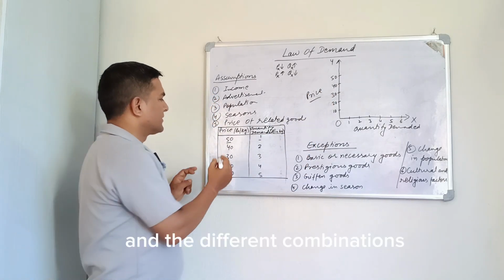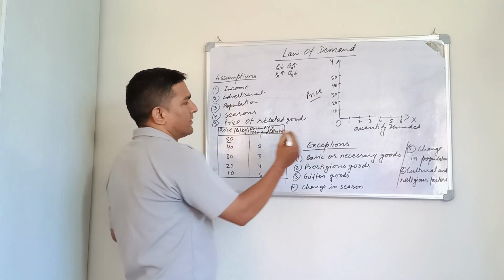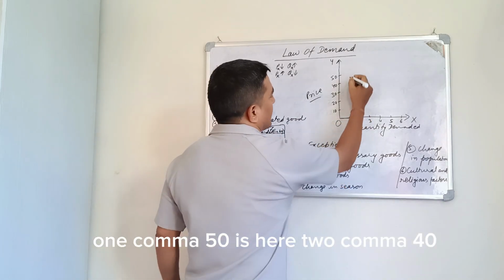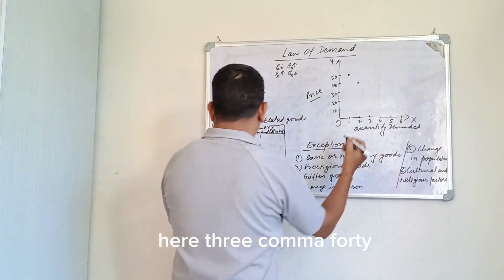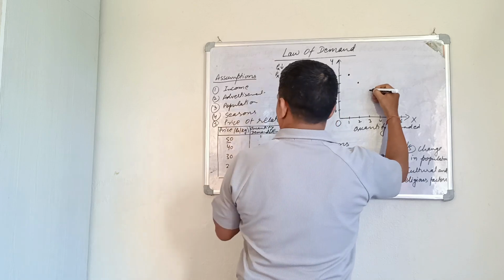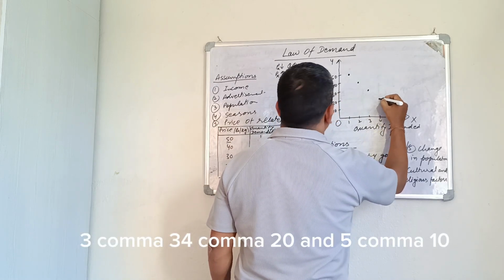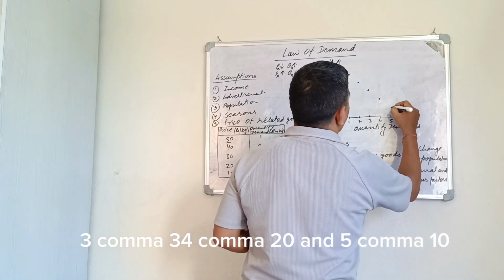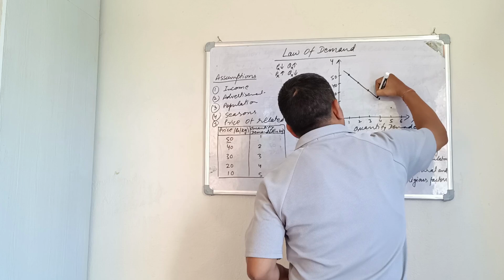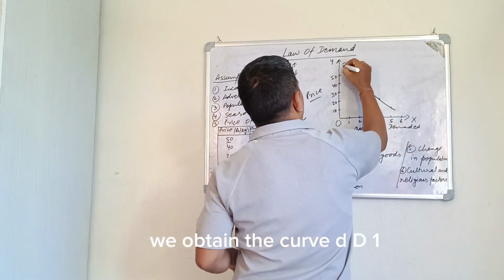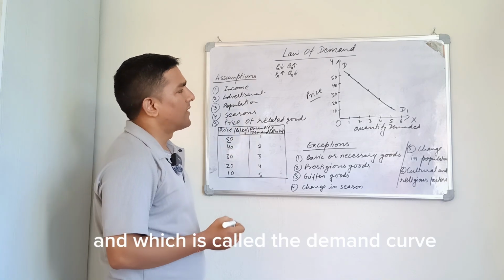Here the different combinations: the quantity and price, 1 comma 50, 2 comma 40, 3 comma 30, 4 comma 20, and 5 comma 10. Now join all these points, we obtain the curve DD1, which is downward sloping and which is called the demand curve.